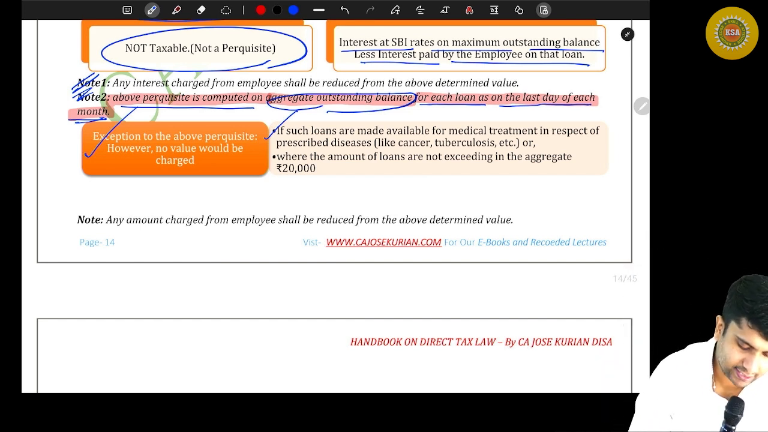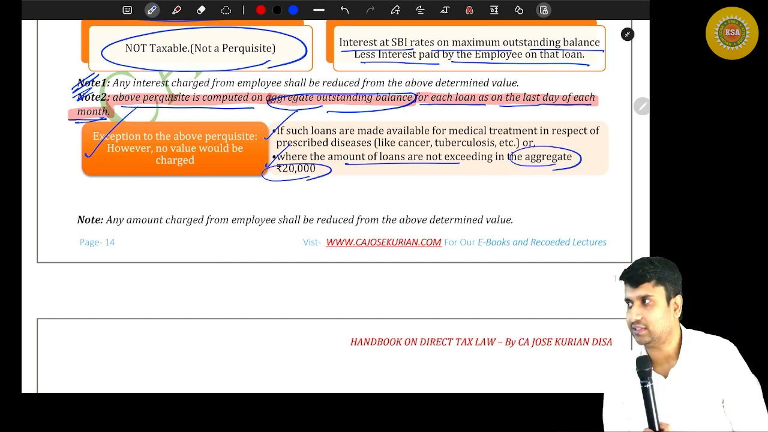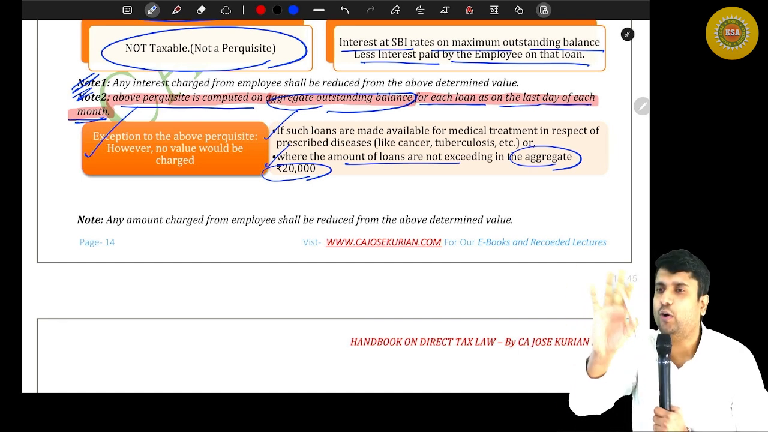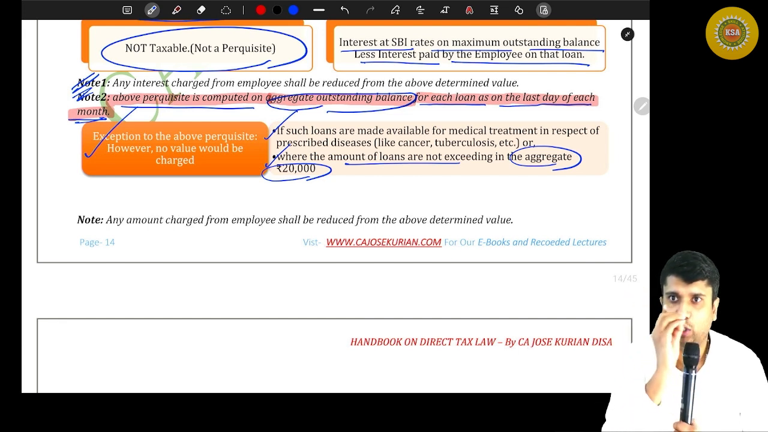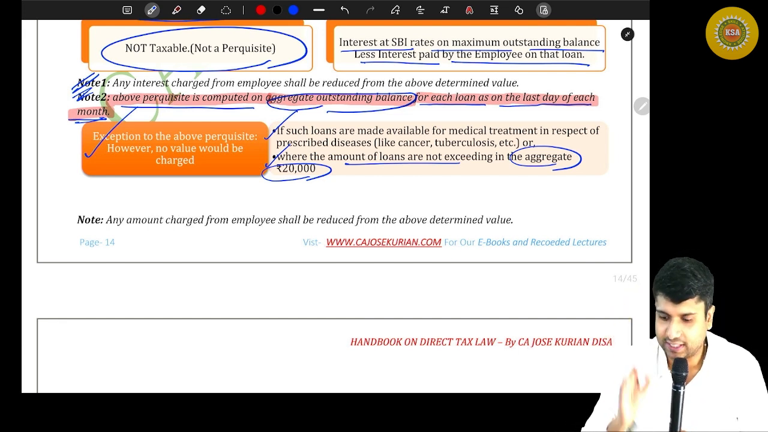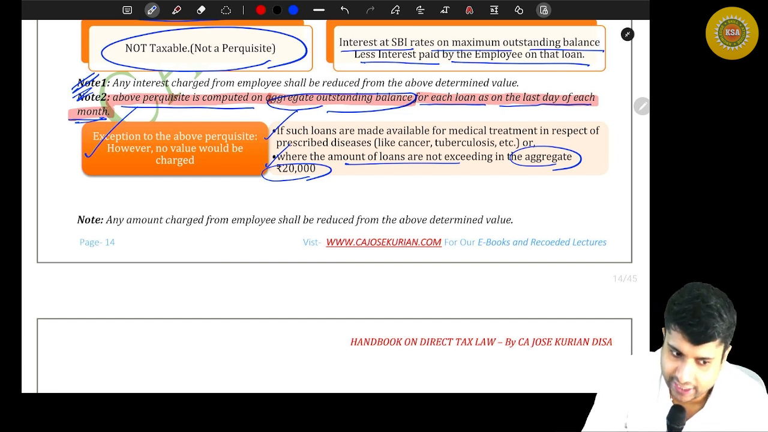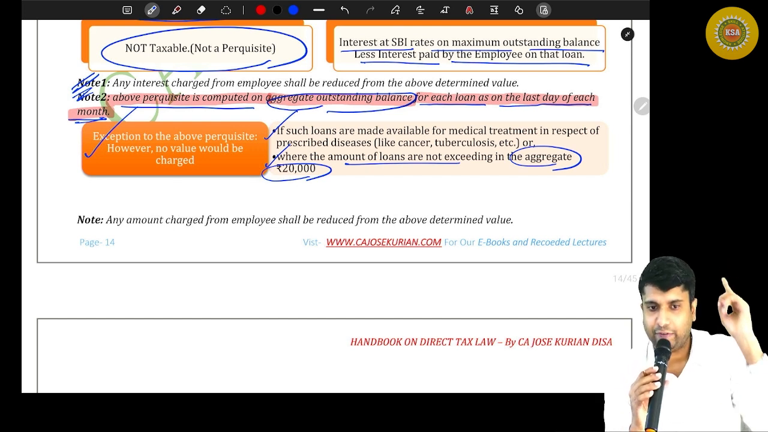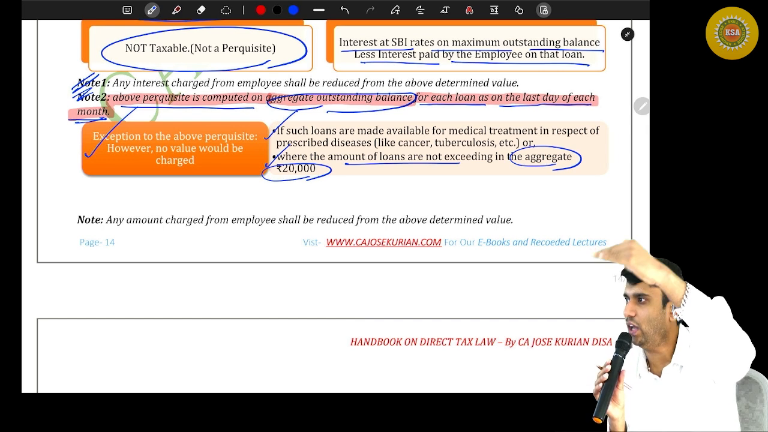And what is the second case? Where the amount of loan does not exceed 20,000 in aggregate. So you have taken a loan of rupees 10,000, and after 2-3 months you will repay it back. For that, don't value any perquisite. If the loan amount is 20,000 or less, don't value any perquisite. That's what the department says. Is that point clear? So, 2 circumstances where you don't value any perquisite. Number 1, if it is for the medical treatment of a prescribed disease. And number 2, if the loan amount is 20,000 or less.